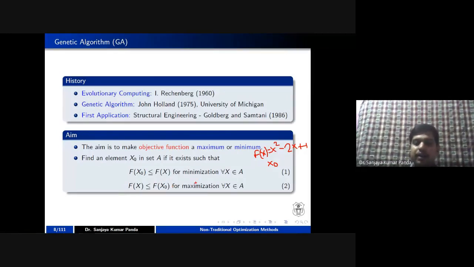On the other hand, if f of x0 is the maximum value in comparison to other values in the set A, then I can call this your maximization problem. So based upon whether you want to maximize or minimize your objective, you can decide whether to go for minimization or maximization.